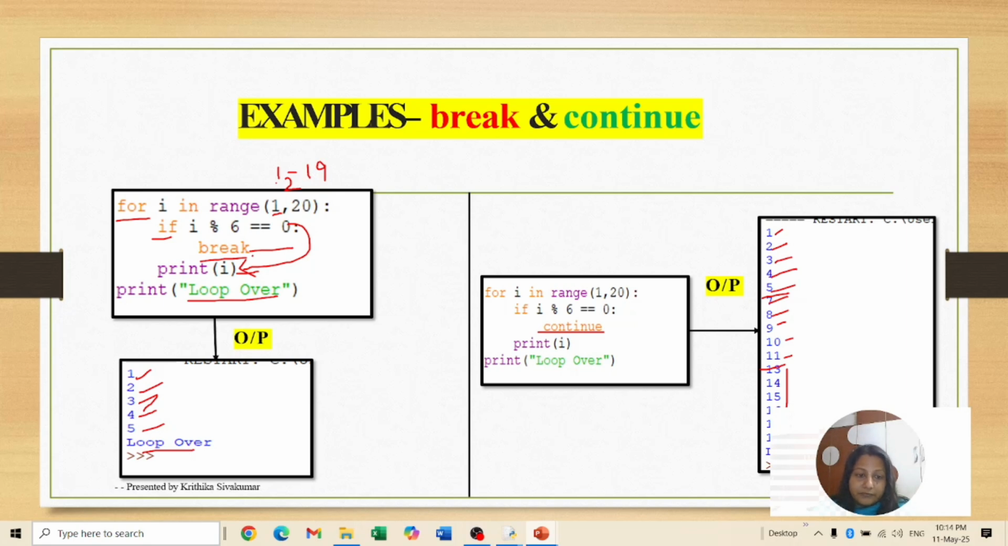Clear? What is the difference between break and continue? Here, once the condition is true, it is just breaking the loop. It will not continue further. But here, it is skipping the value, continuing, and finishing the loop. Is it clear now? Break and continue.